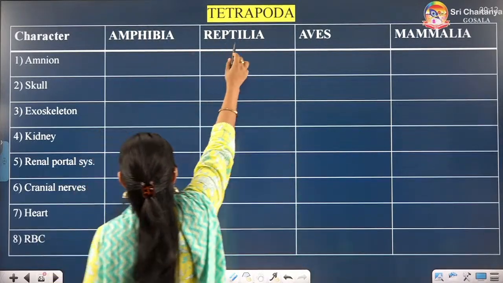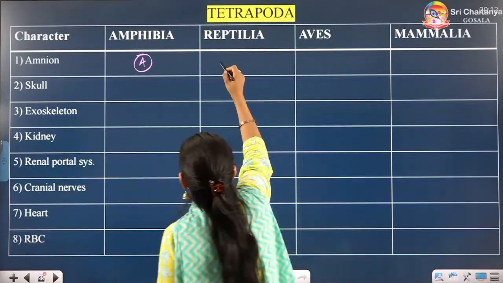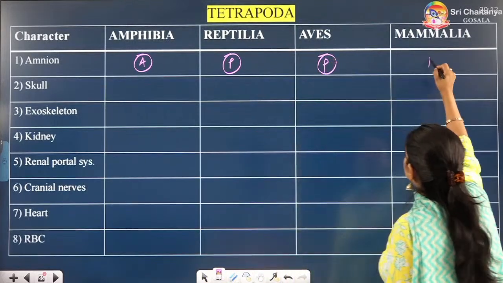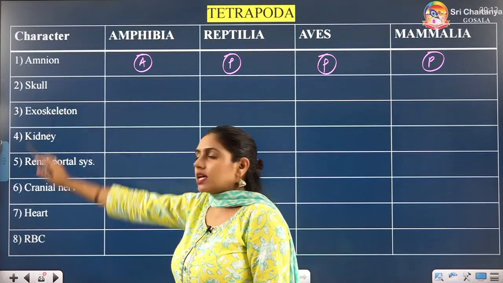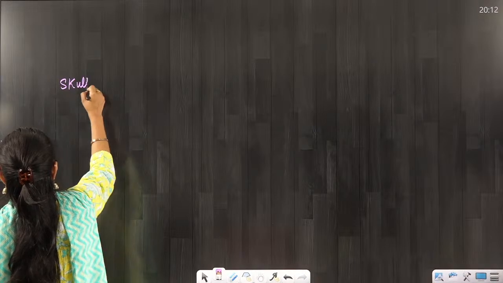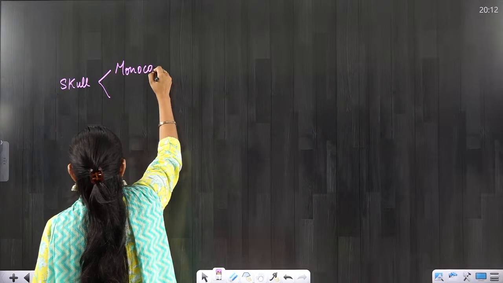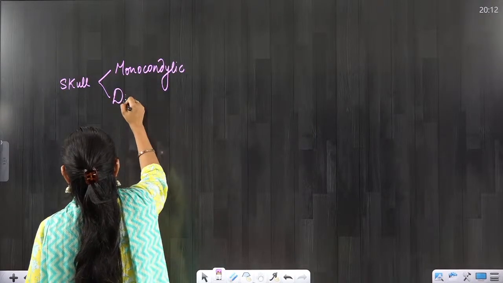It is seen in reptiles. So amnion is absent in Amphibia and it is present in reptiles, it is present in Aves, it is present in mammals. If we talk about skull, the skull can be of 2 types. It is monocondylic, and it is dicondylic.